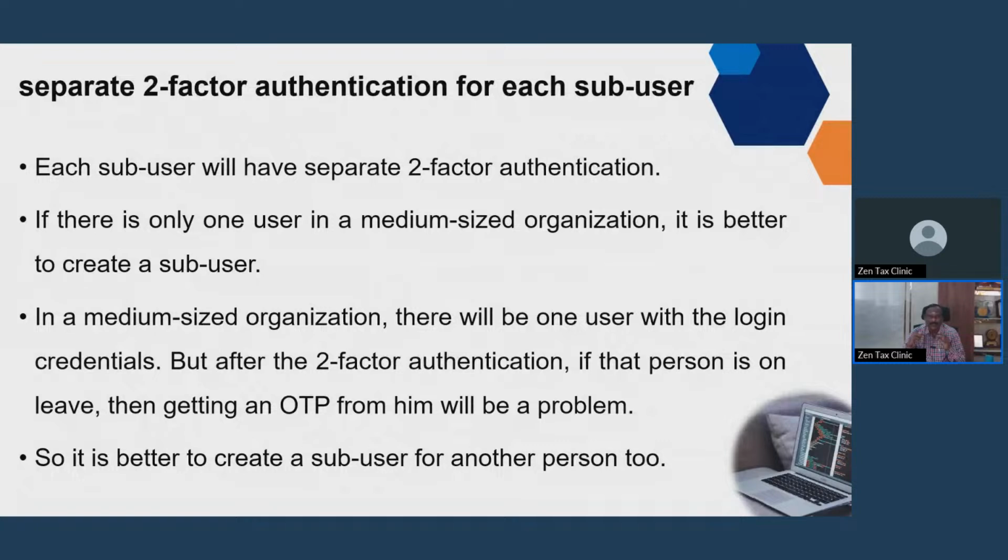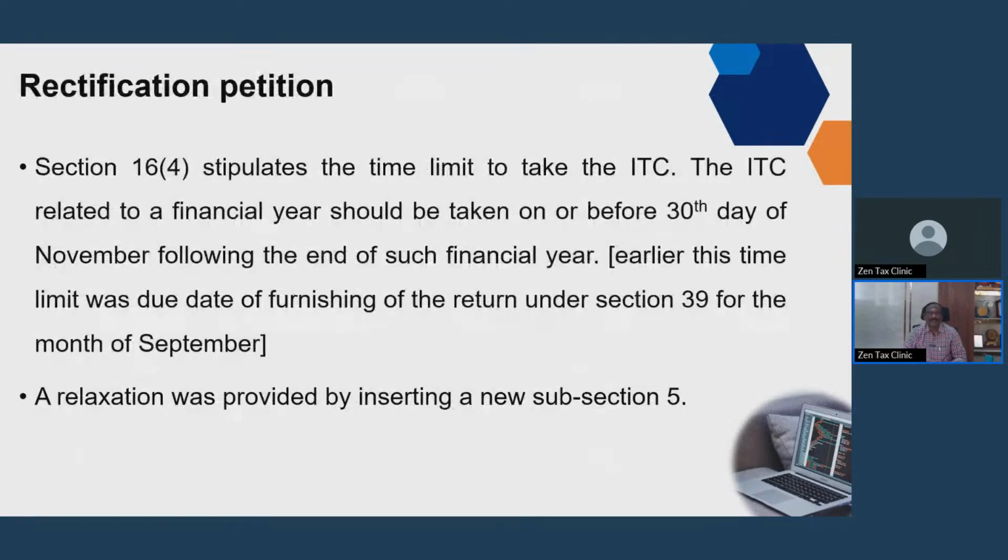So in a small concern, if the two-factor authentication mobile number is given only for the accountant or a salesman, have one for the managing partner or proprietor as well, so that in case of emergency, through his user ID and password, the e-way bill and e-invoice can be generated under this two-factor authentication system that has come into effect from 1/4/2025. So this is one of the important things.